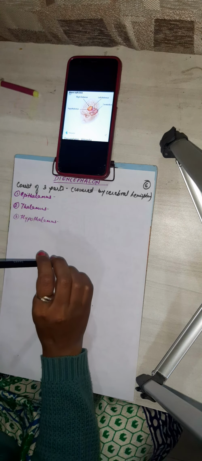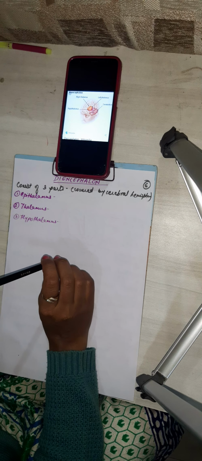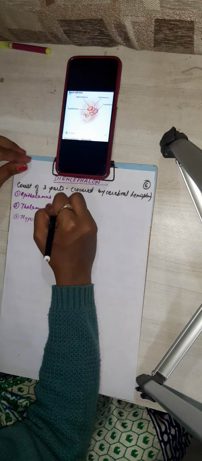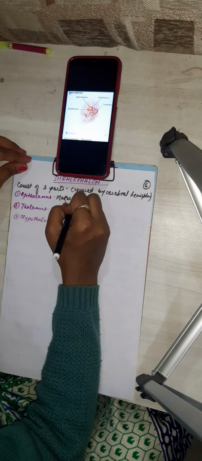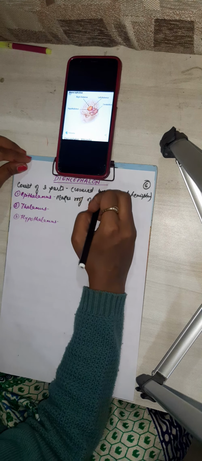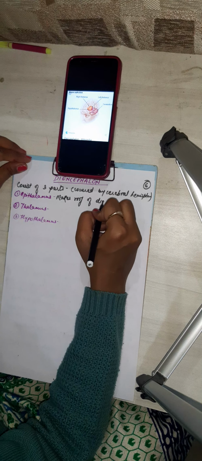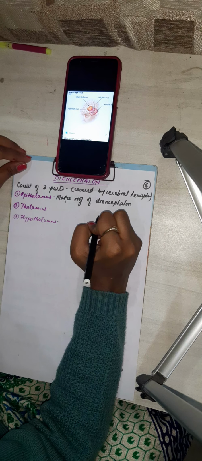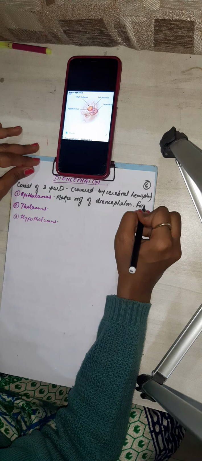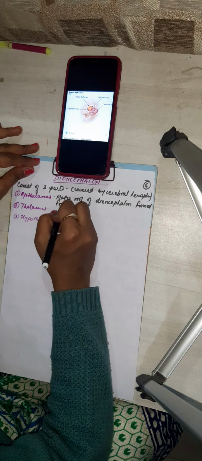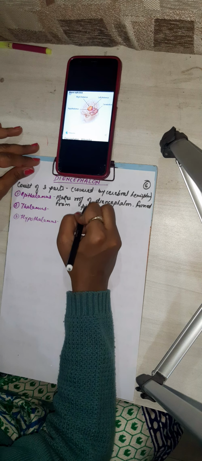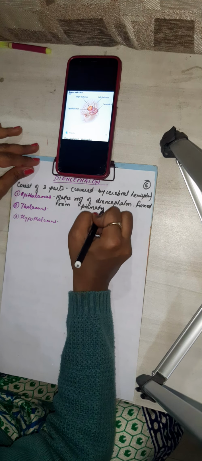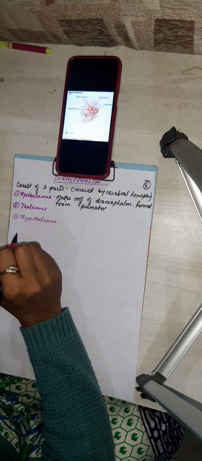So the epithalamus forms the roof of the diencephalon. Okay, and it is formed from pia mater. Meninges we have discussed now. Formed from pia mater.